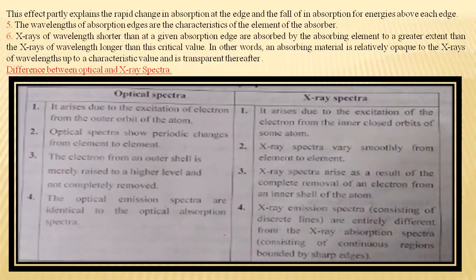We have seen they are so different. They have sharp edges, and the emission spectrum consists of discrete lines. So this is also important. You can take a screenshot and memorize this. This can be asked for 2.5 marks.